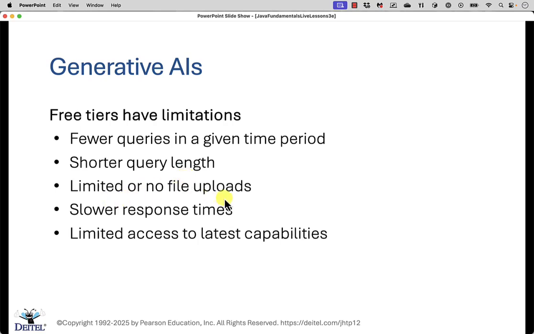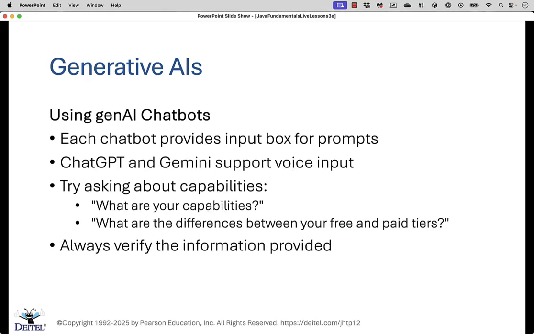You may have limited numbers of files that you can upload to them to ask them to perform a task for you, or in the free tier, they may give you no file upload capability at all. Sometimes you'll also get slower response times from the free tiers as well. And then finally, sometimes newer features are made available to the paid subscribers before they are made available to people who are using the free interface.